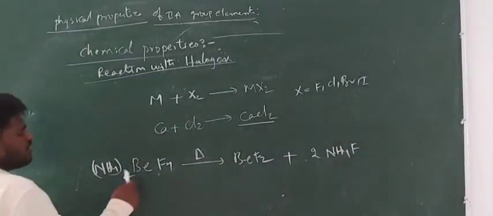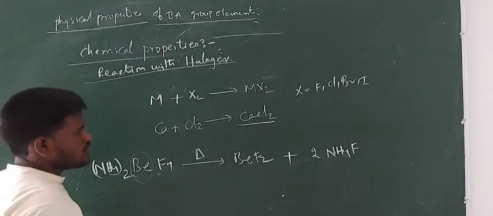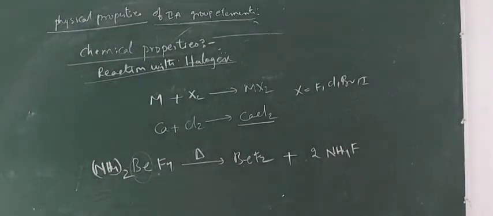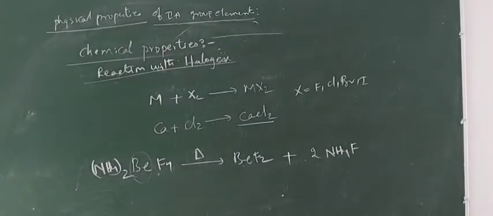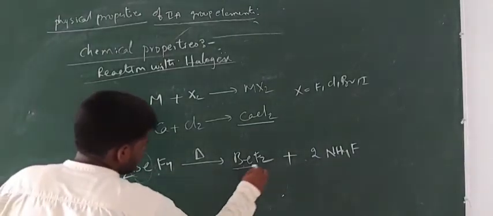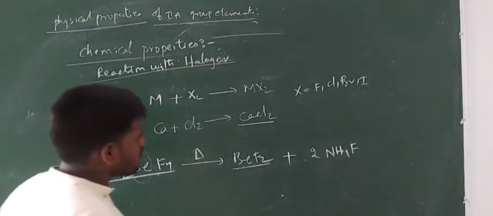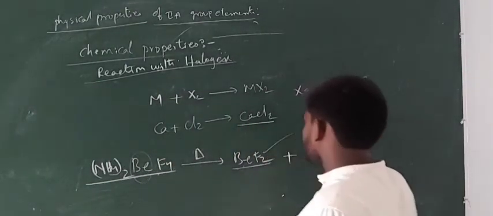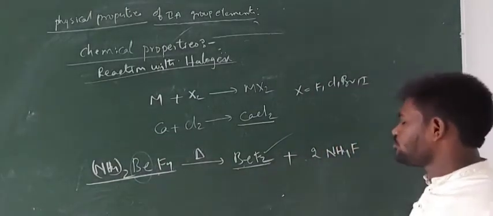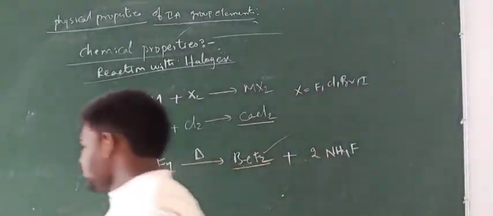So directly, beryllium won't react with halogens to give the beryllium halide, but the remaining metals combine with the halogens to give metal halides. But to get beryllium fluoride or related beryllium halides, the salts of beryllium should be subjected to thermal decomposition. Upon thermal decomposition, they give beryllium halides like BeF2. Such kind of salts will be given.